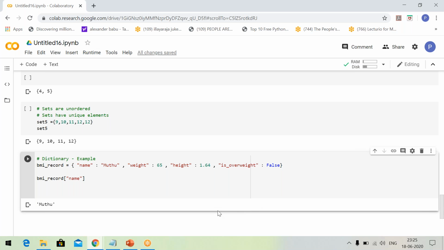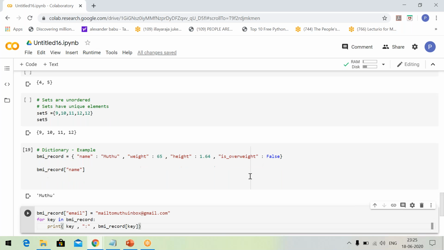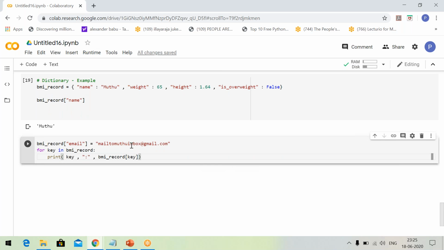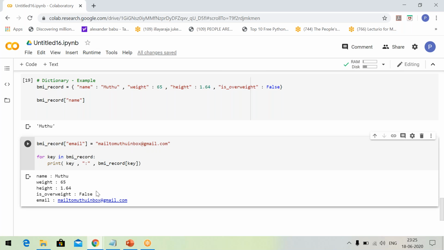Now let me display the remaining code. Can I add one more entry at a later stage? Yes, I can very well add. I tell the system, and I'll explain after I display. How do I get this output? When this line got executed, the key email should have been added over here, and the value should also be added over here.